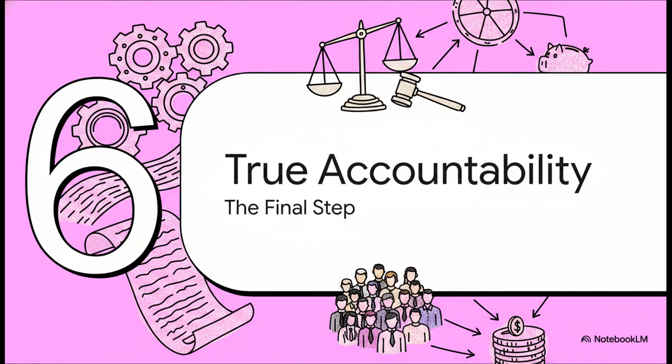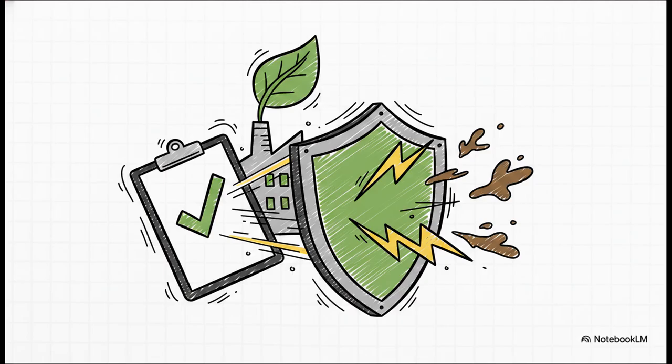Section 6. Compliance and true accountability. Finally, we must look at how an organization remains accountable not just to its shareholders, but to the law and the public at large. This is governed by King V Principle 9, Compliance. This mandate demands that legal compliance is embedded deep into the ethical culture. It's way more than just ticking legal boxes.